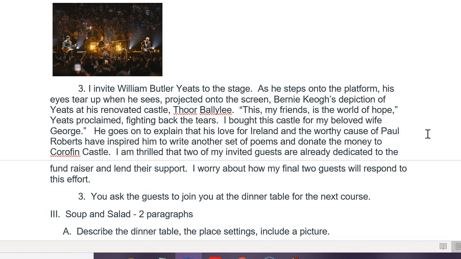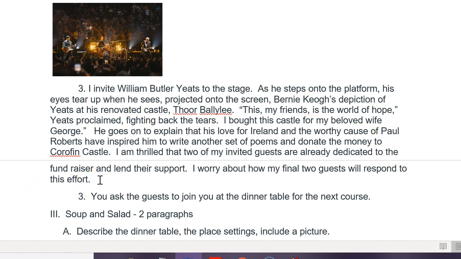Well, I go to Google and I search for color pictures of William Butler Yeats, and I find a painting that has been created. So you'll see where I say, as he steps onto the platform, his eyes tear up when he sees projected onto the screen Bernie Keogh's depiction of Yeats at his renovated castle. Yes, where's that picture?